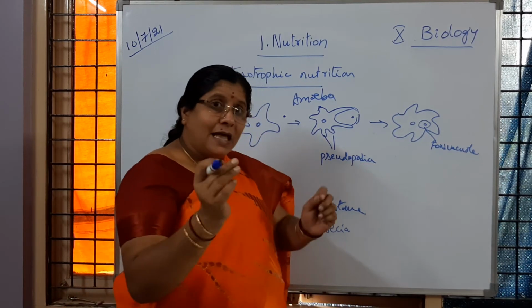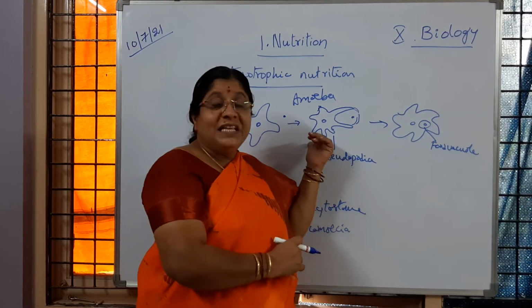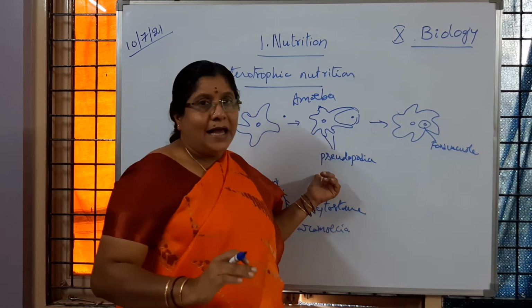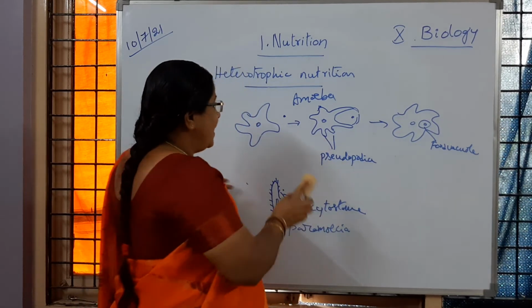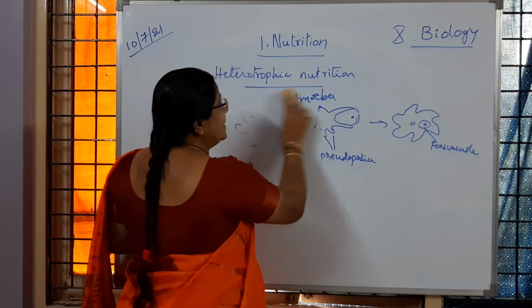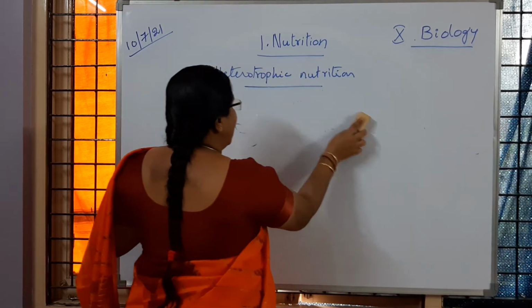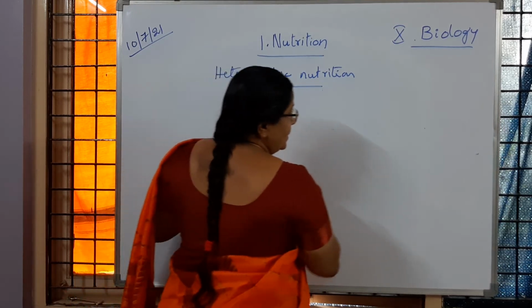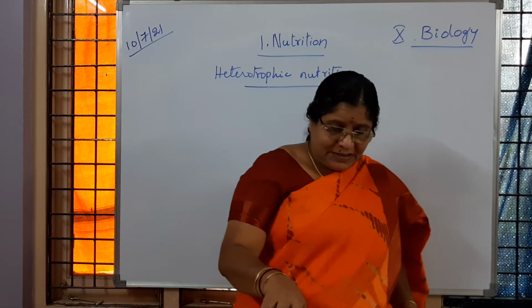In that way, the organic material is going to enter inside the body of these unicellular organisms. Amoeba and Paramecia are said to be unicellular organisms. So the food material enters the body, the food is simplified further and it is supplied to each and every part of the cell. Is it clear to you?